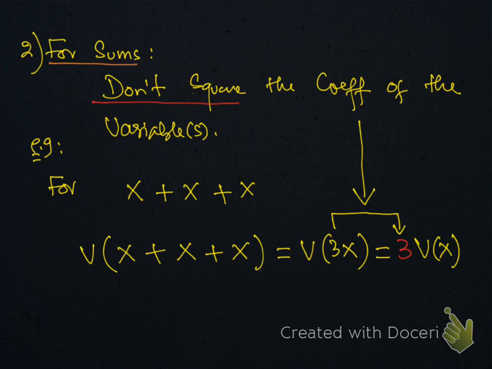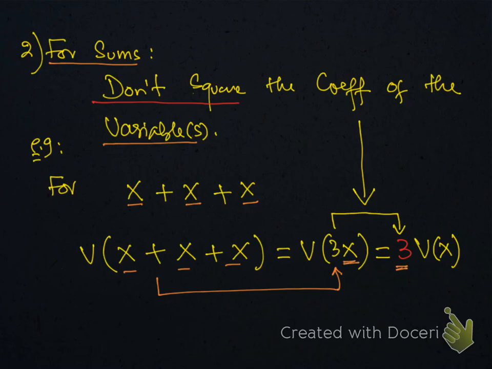Sums. Now this is very important. Don't square the coefficient of the variables for variance. So if we have 3 observations, x, x and x, and if we are going to find the sum of these 3x, this will become 3x. I will discuss this later. For the variance of these 3x, this will become V3x, and since this 3 is not a multiple of x, you don't need to square this 3. Don't square this 3 because 3 is not a multiple of x.